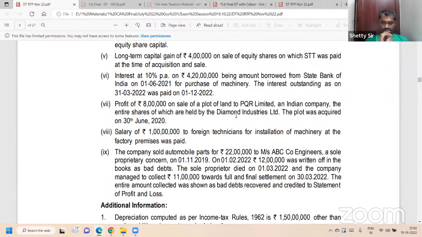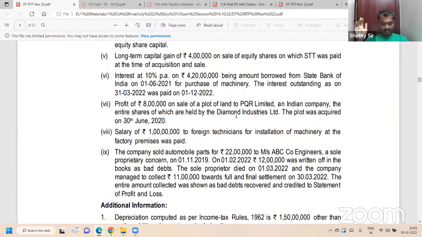Next, this is one more beauty. Working note. The company sold automobile parts for rupees 22 lakh to M/s ABC Co-Engineers, a sole proprietary concern, on 1/11/2019. Sold in the earlier years and income offered, 22 lakh. Debtors accounted to sales account. On 1/2/2022, rupees 12 lakh was written off in the books as bad debts.